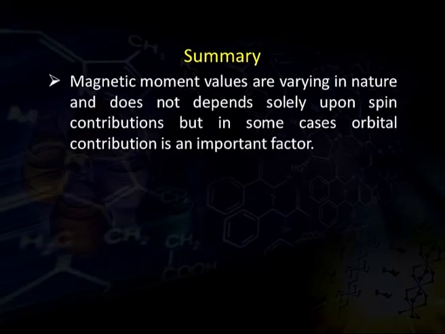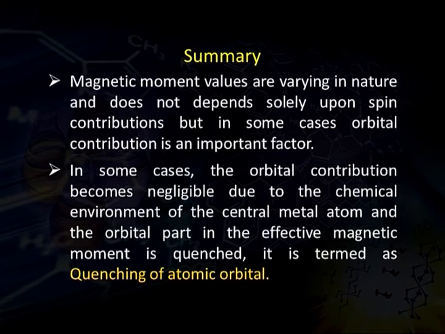Now, we will summarize this episode. Magnetic moment values vary in nature and do not depend solely upon spin contribution, but in some cases orbital contribution is an important factor. In some cases the orbital contribution becomes negligible due to the chemical environment of the central metal atom, and the orbital part in the effective magnetic moment is somewhat quenched. So, it is termed quenching of atomic orbital.